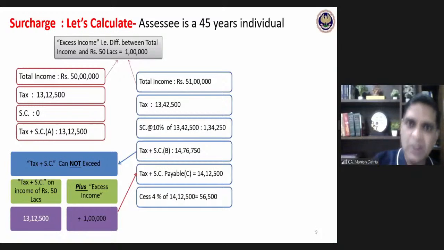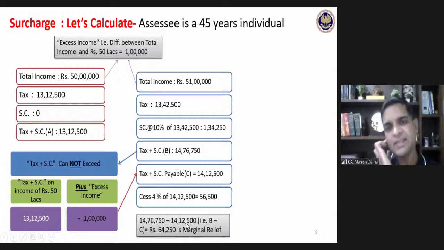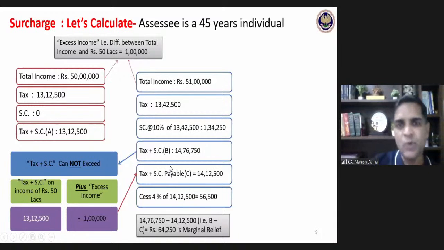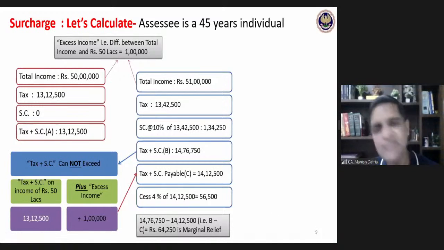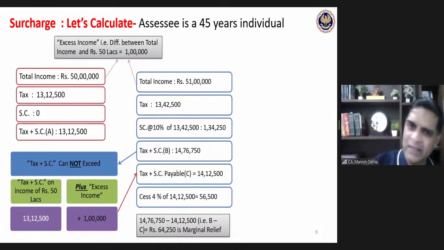Okay. As per the rate of surcharge, my tax plus surcharge payable was 14,76,750, but it cannot be more than 14,12,500. That means I am getting a relief. This is what is called marginal relief. The difference of this 14,76,750 and 14,12,500, that is 64,250, is marginal relief. Okay. In examination, you may not be required to calculate the marginal relief. If you can calculate the amount payable directly, that is fine enough.